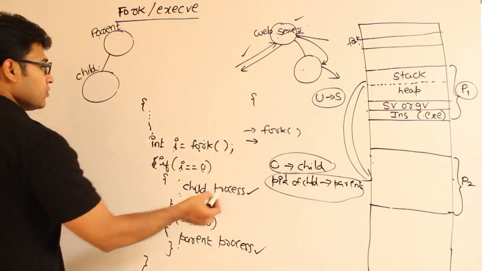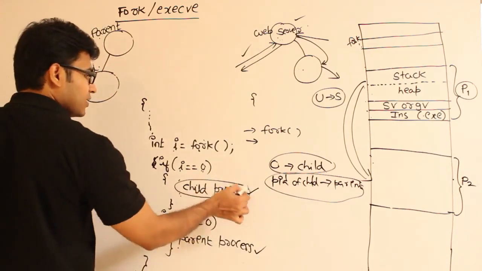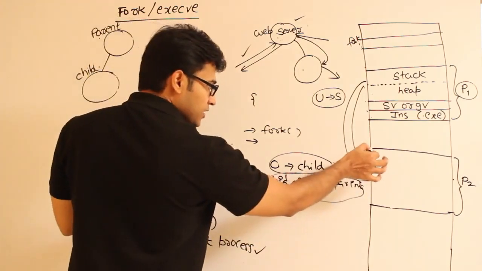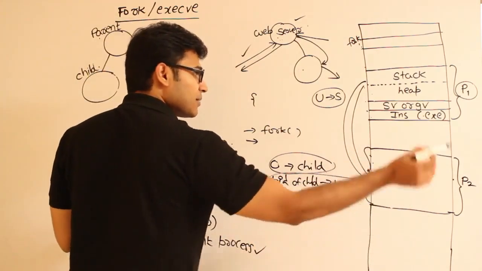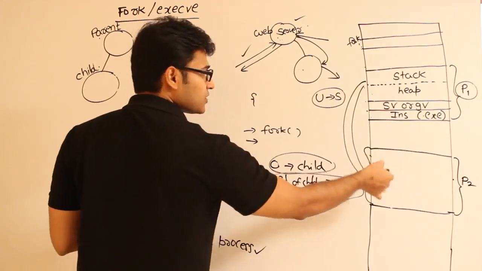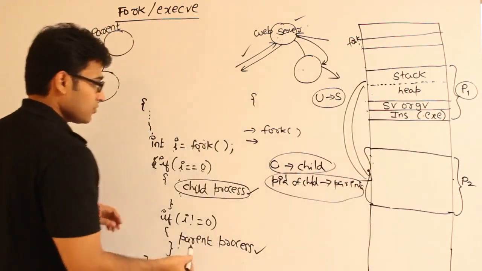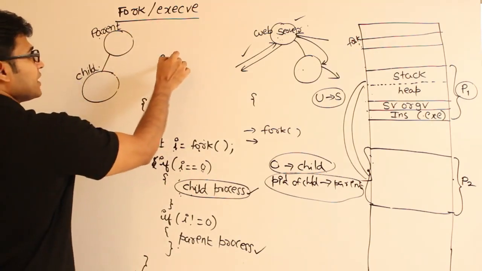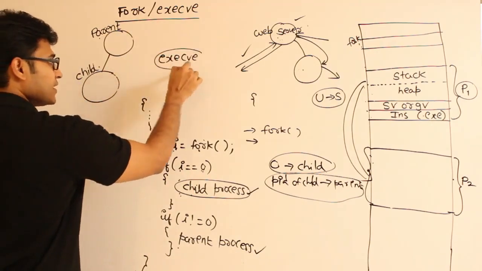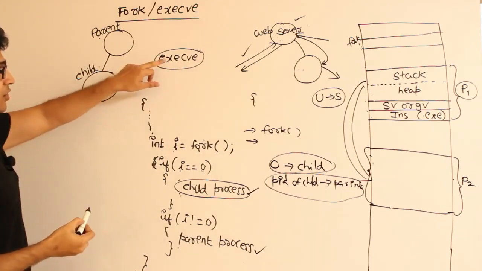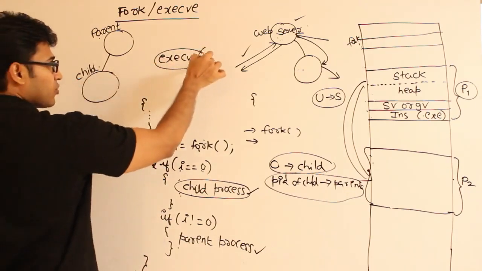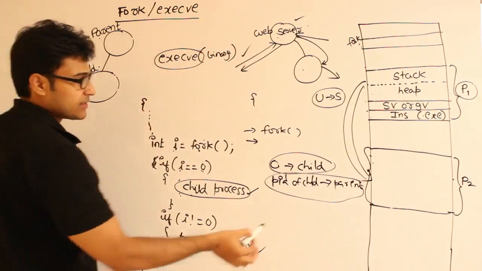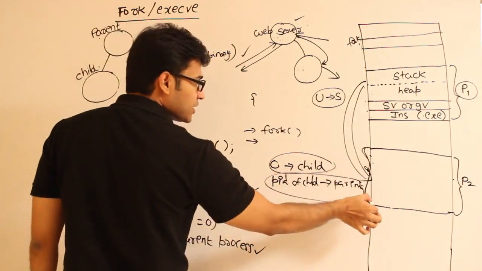Generally what people will do is, here they will write the code in such a way that this entire body of the child will be replaced by some other program, and we will start executing that program, right. So for that purpose we are going to use one more system call, which is called execve. This is the system call. If you are going to call this system call with a program, with some binary file, then this entire image is going to be replaced.